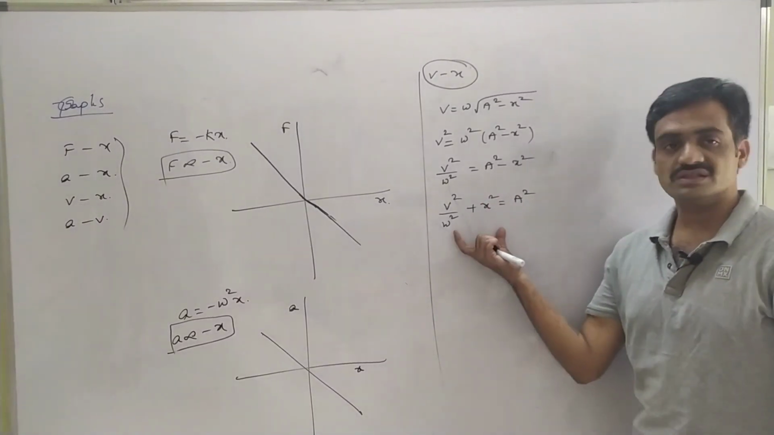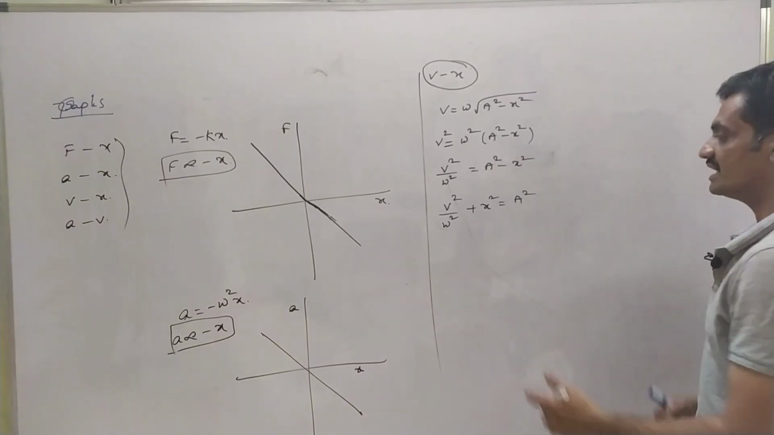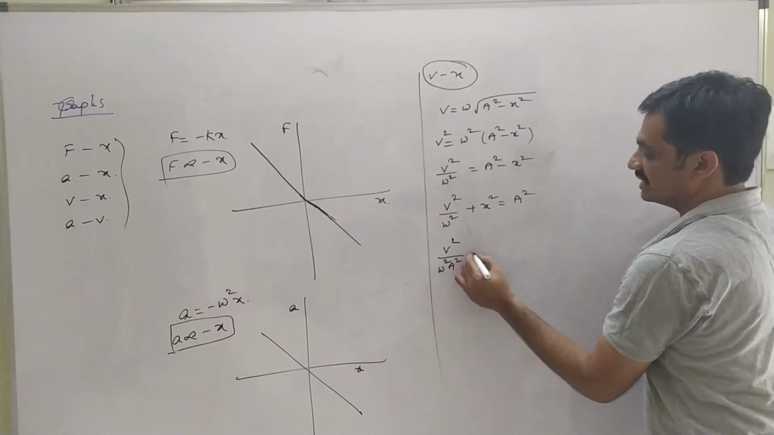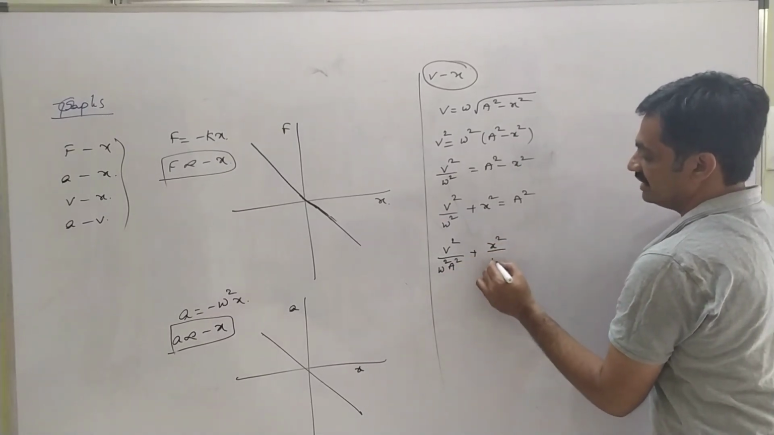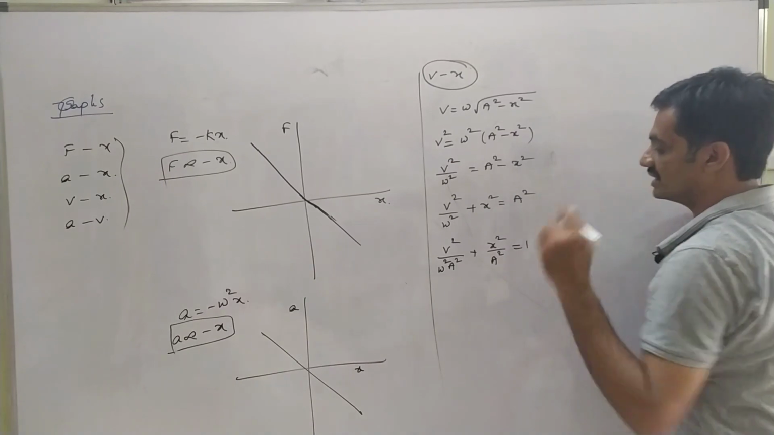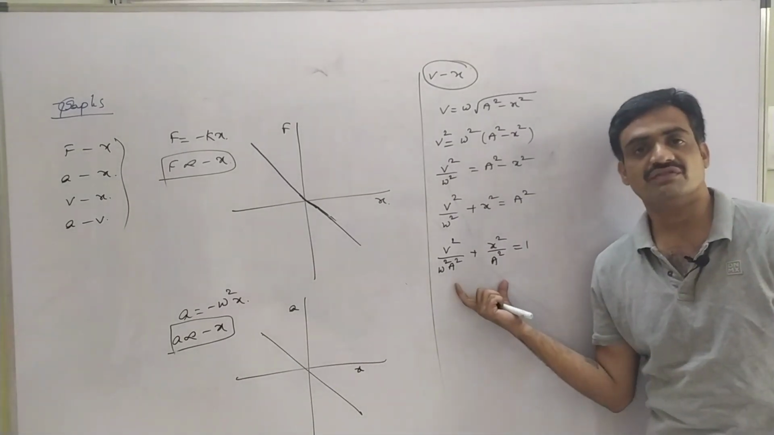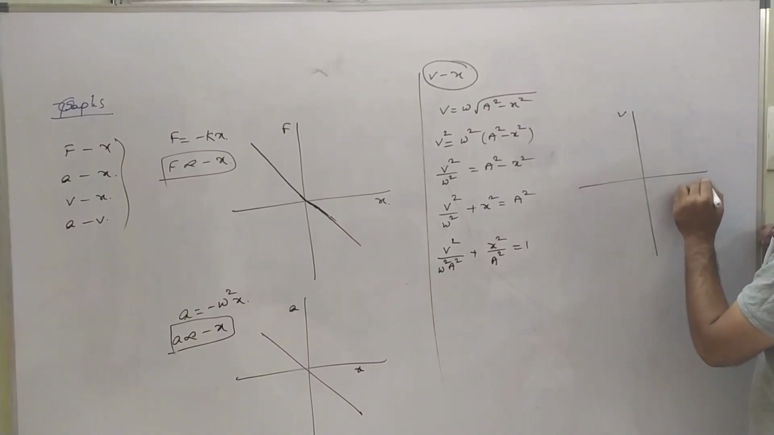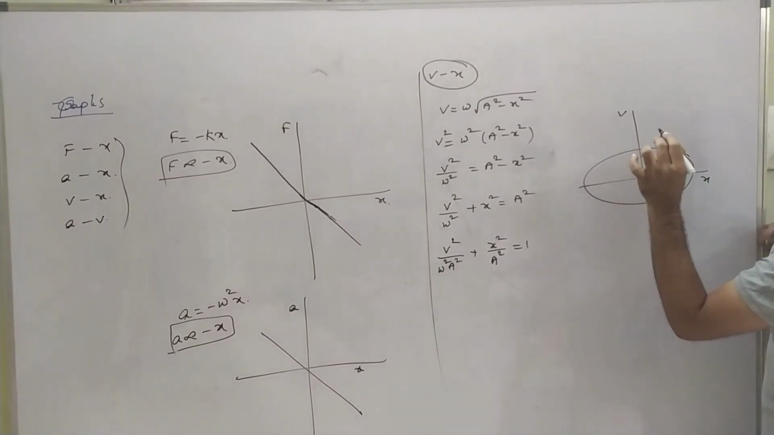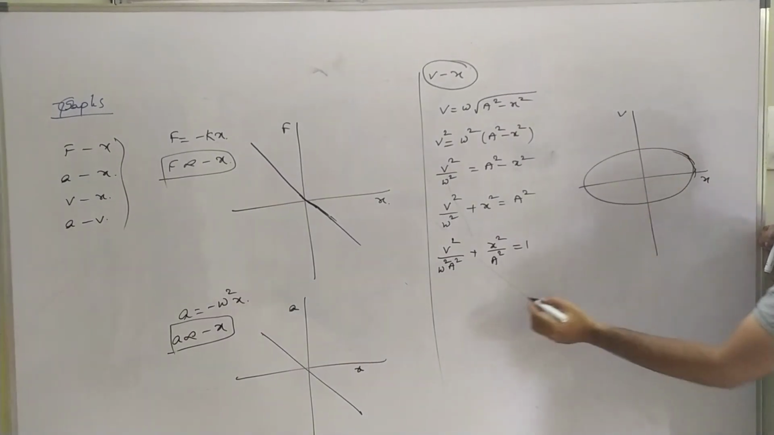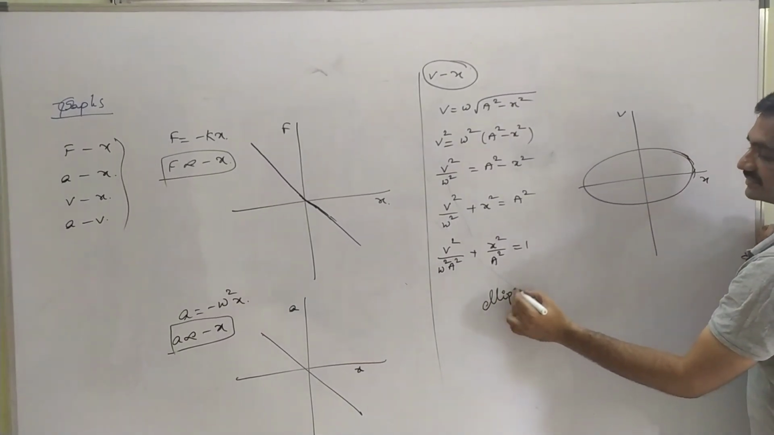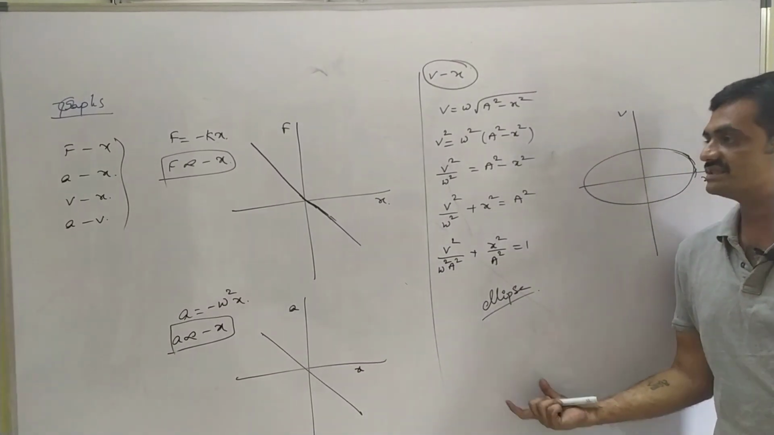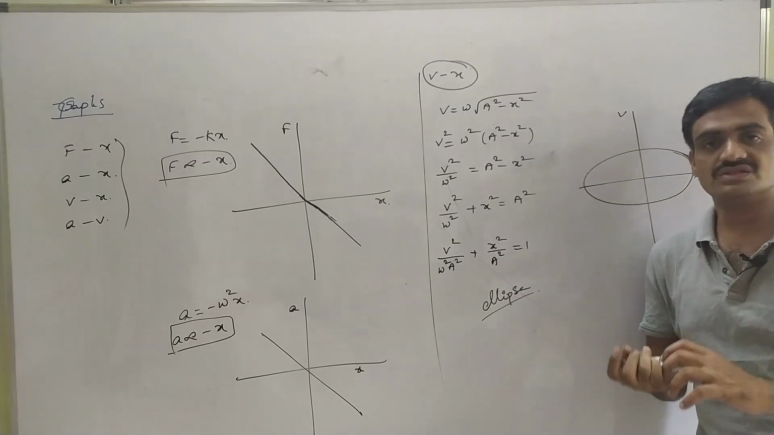Now we have to divide this equation on both sides by A square. As we divide, we have v square by omega square A square plus x square by A square is equal to 1. Observe this expression, it is in the form of an ellipse. So the graph between velocity and displacement will be in the form of an ellipse. Take a screenshot. We will discuss the acceleration and velocity graph.